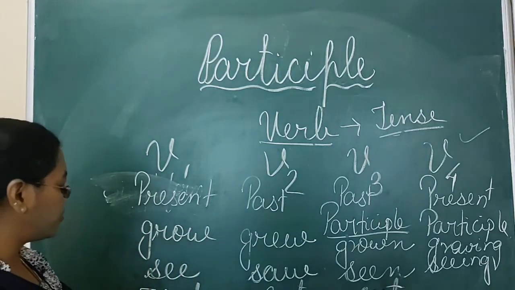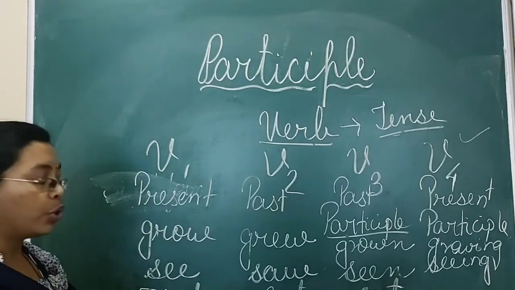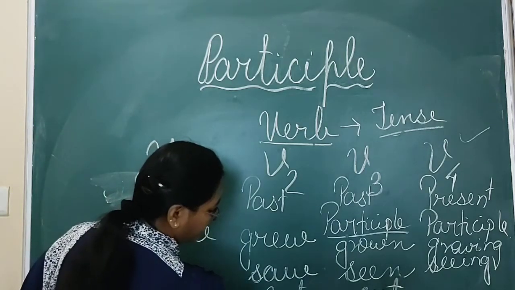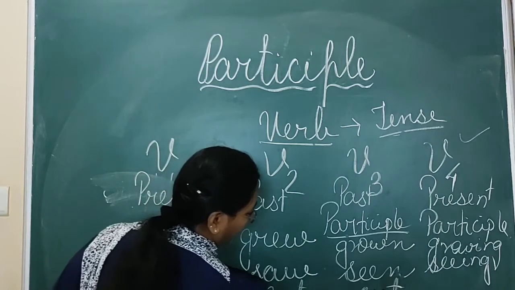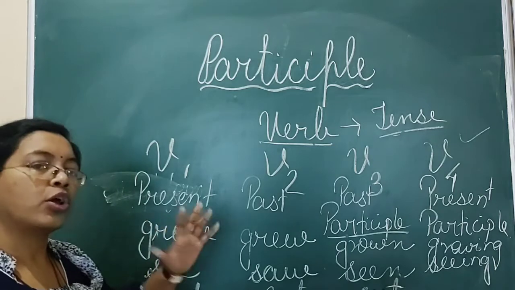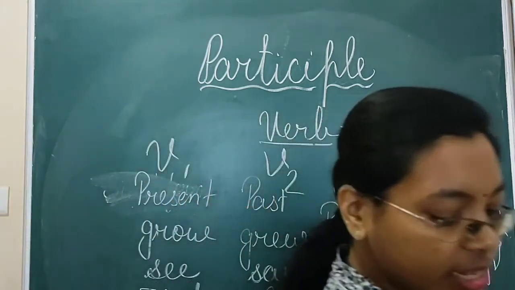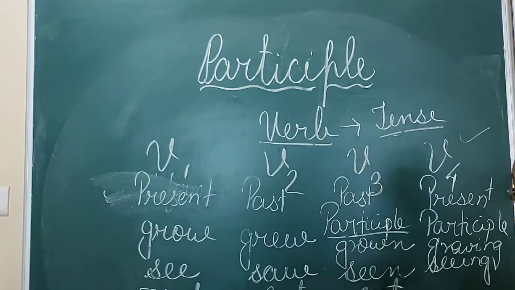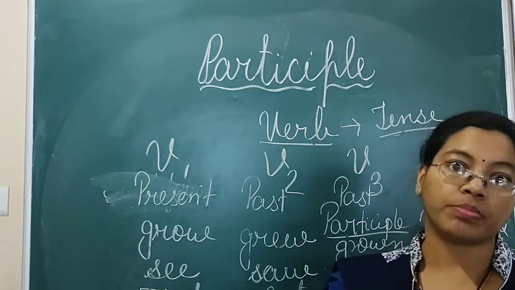Like that only you see go. Go, when you will change it will become went, and here gone. Go, went, gone. And when you are changing the same thing into present participle, then it will be the ing form, going.